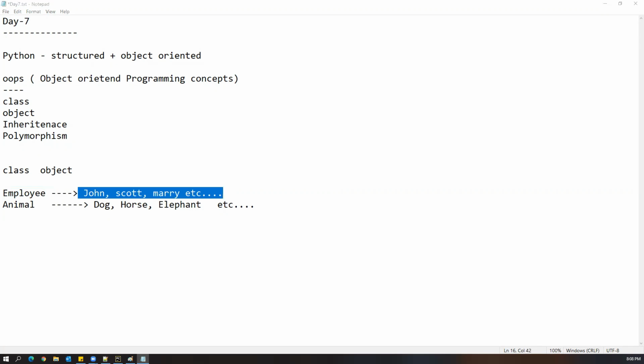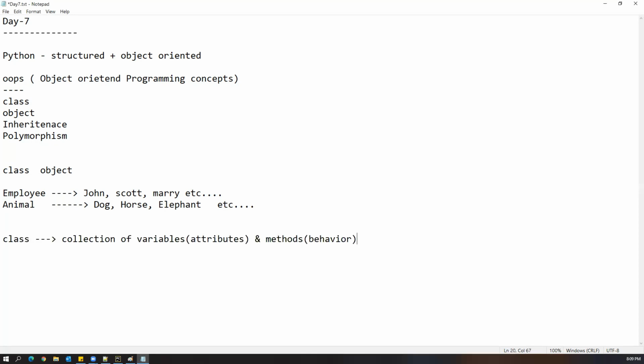Now come to the technical part. What exactly does class mean technically? A class is a collection of variables and methods. That is the actual definition of the class from a technical perspective. If I look at the employee, every employee has some name, some ID, and some salary, but the values are different.